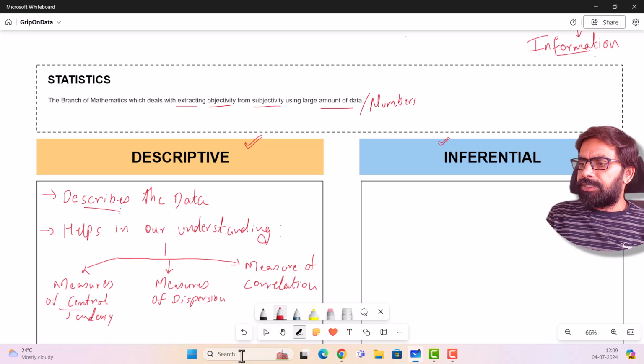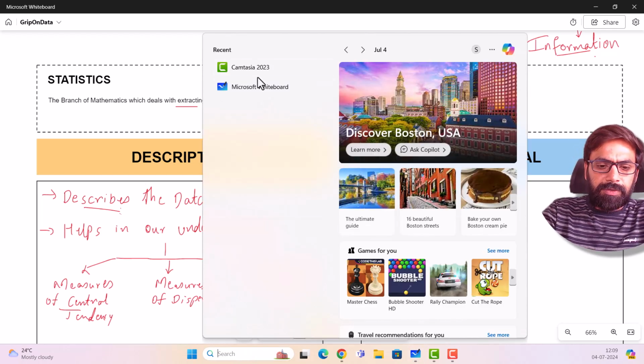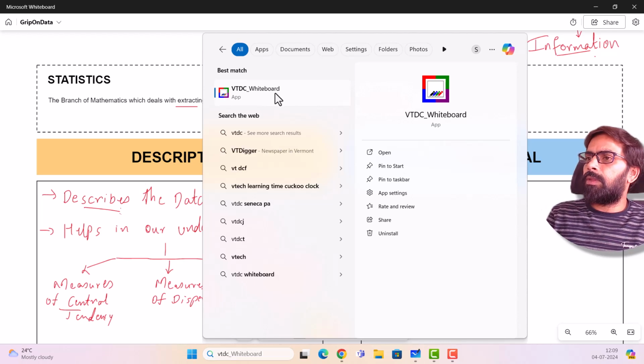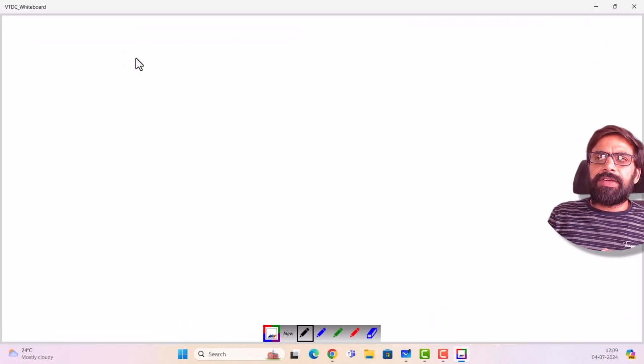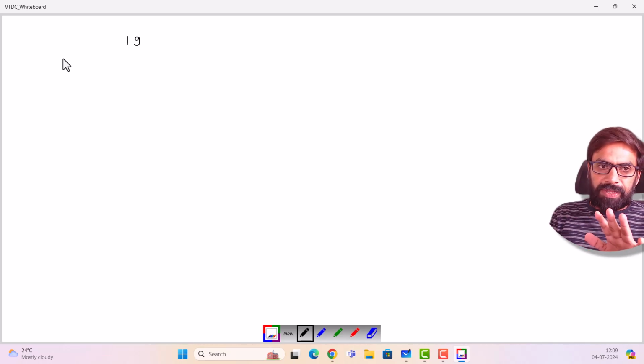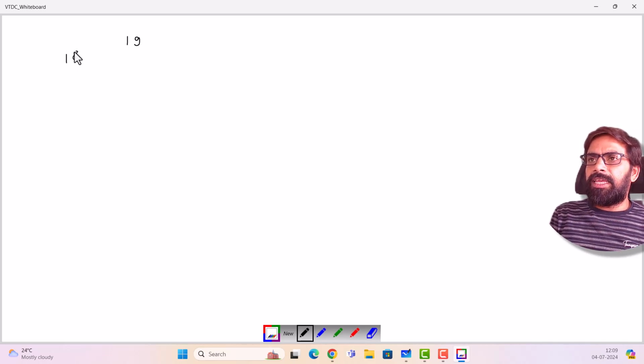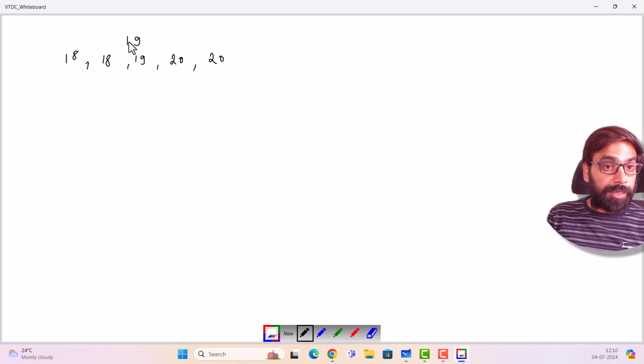For example, let me go to the whiteboard and put it up here. If I say the average age of a class is, let's say, 19 years, it might so happen that most of the people are in or around 19. For the sake of simplicity, I'm assuming there are only 5 people in the class: 18, 18, 19, 20 and 20. If these are the ages of the people in that guitar class, the average age comes out to be 19.